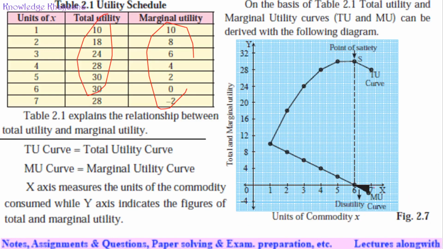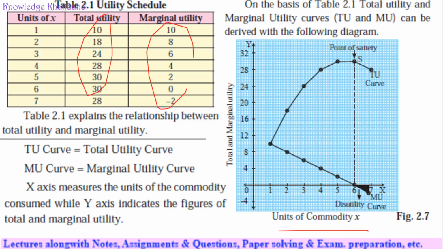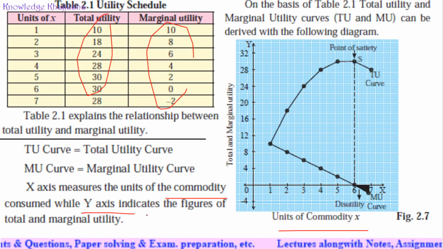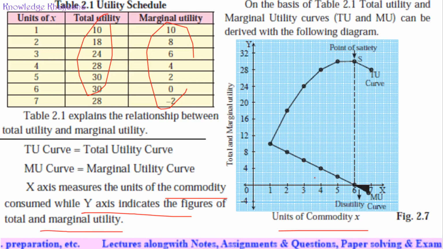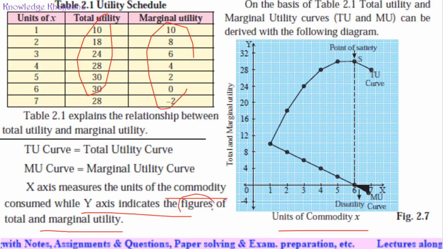See, on the graph, on the x-axis the units of commodity x which has been consumed are shown, and on the y-axis the curves for total and marginal utility are shown. The x-axis measures the units of commodity consumed, while the y-axis indicates the figures of the total and marginal utility. Figures means amounts, values. On the basis of table 2.1, the total utility and marginal utility curves, that is TU and MU curves, can be derived with the following diagram. Now let's see how to draw this.